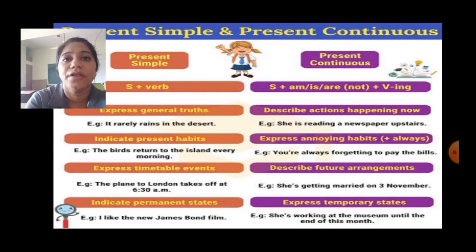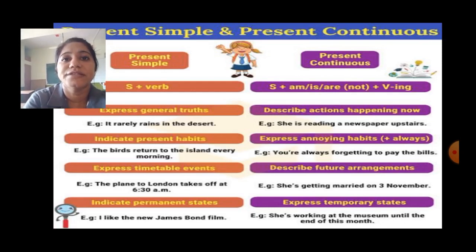For example, she is reading a newspaper upstairs. Simple present tense indicates present habits. For example, the birds return to the island every morning. But present continuous tense expresses an annoying habit. That is, for example, you are always forgetting to pay the bills. Here the word always is used.